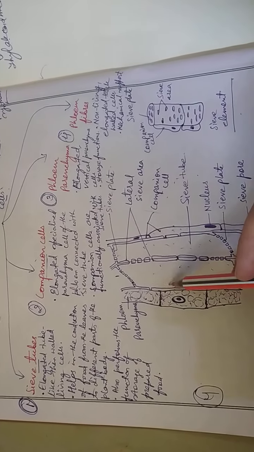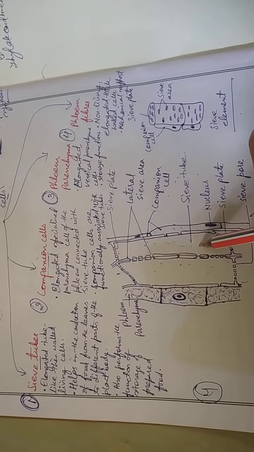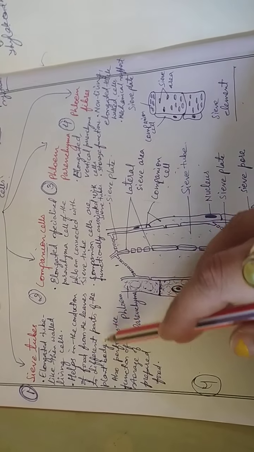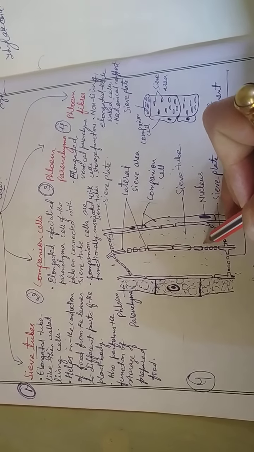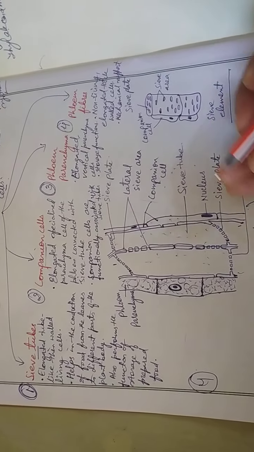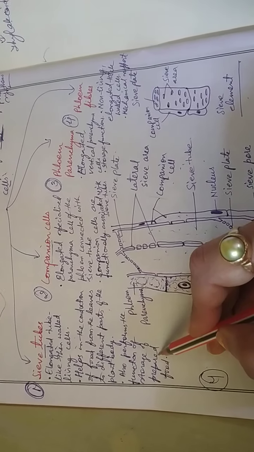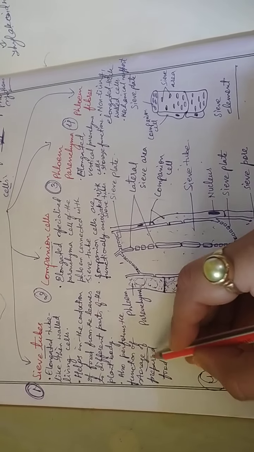Number two, since they are hollow and tubular in structure, they help in the conduction of food from the leaves to different parts of the plant body. Since they are tubular and have hollow spaces, they will carry food from leaves to the different parts of the plant body. Not only that, it has also been observed that in some plants, under certain conditions, they also help in the storage of the prepared food.